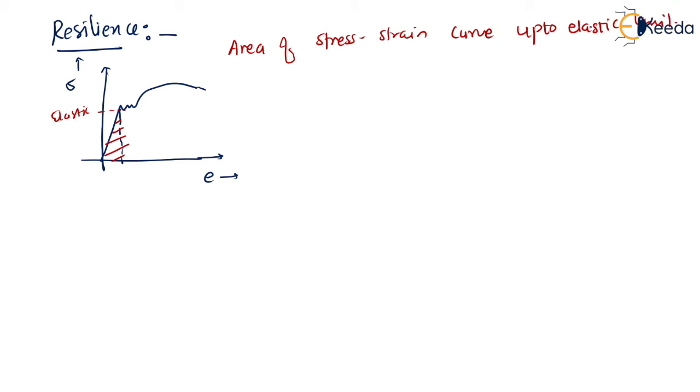And dear students, if you see here, it will be a right angle triangle. So we definitely can write this resilience is equal to half into base, that is strain into sigma, isn't it? So this is the resilience, dear students. And the strain is the change in length divided by original length.